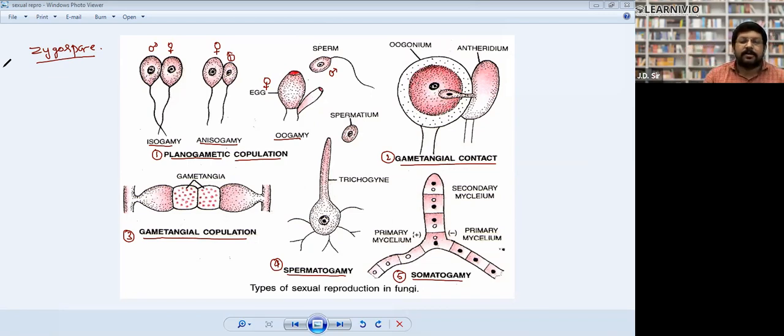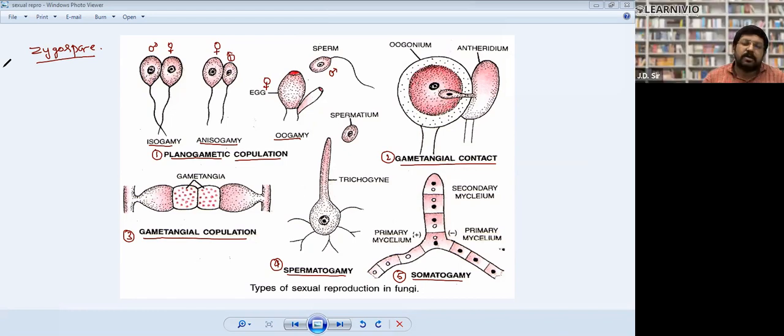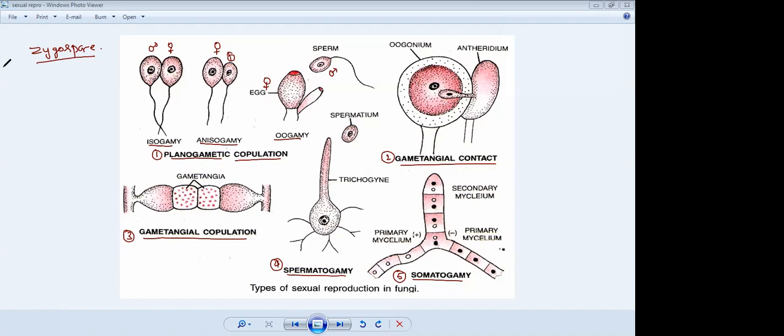Next point. It may be oogamous, where the female is non-motile and very large. What is the meaning of non-motile?